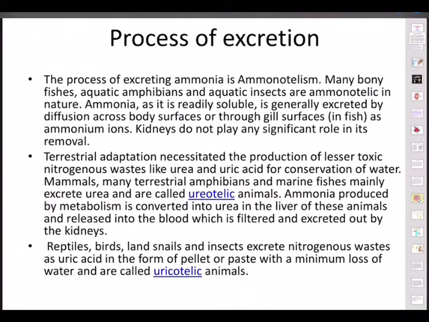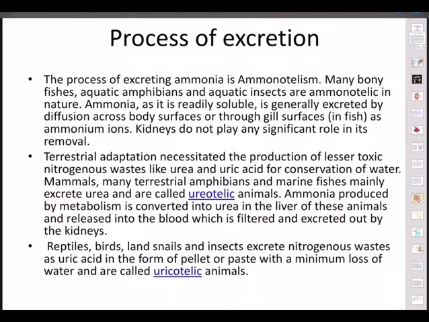Now we have been talking about the body fluids and their circulation, and now we come to the next chapter, chapter number 19, excretory products and their elimination. So the process of excretion or excreting ammonia is called ammonotelism. That means, first of all, we should know right from the basics what is excretion.